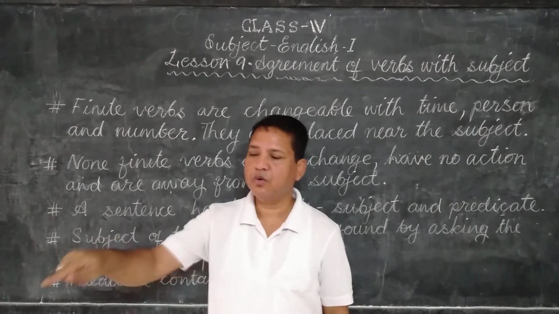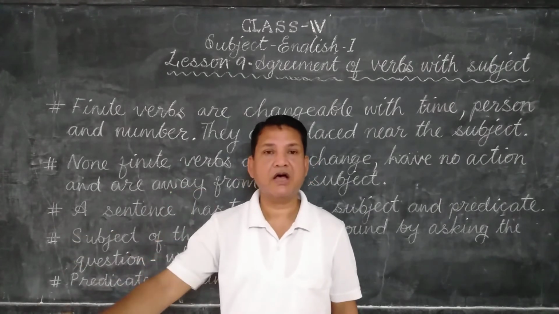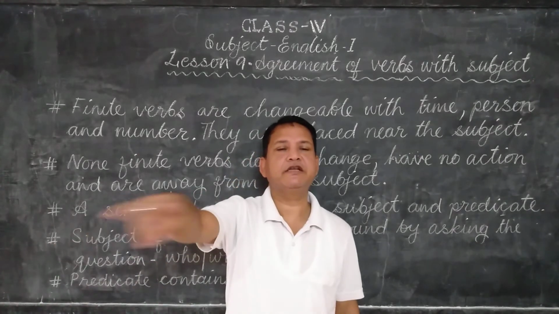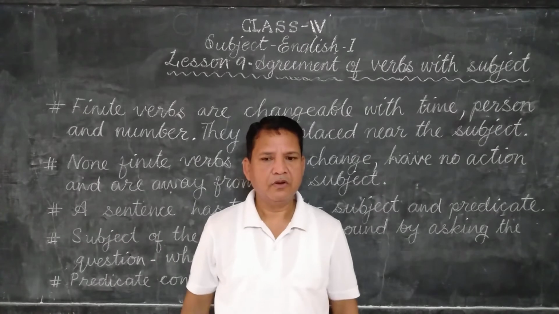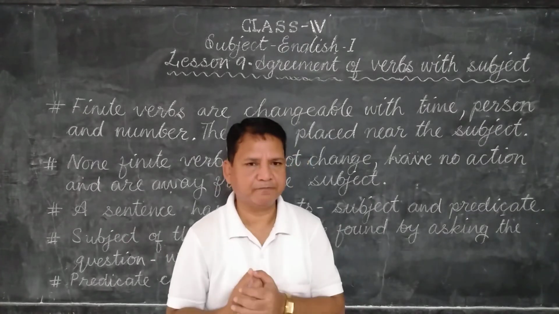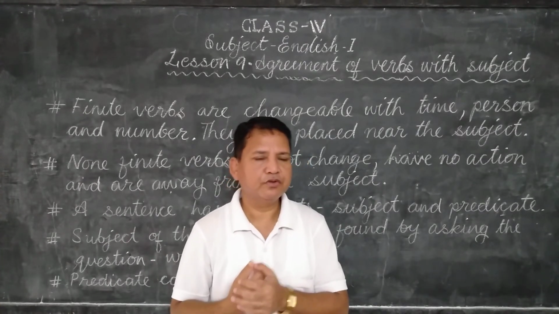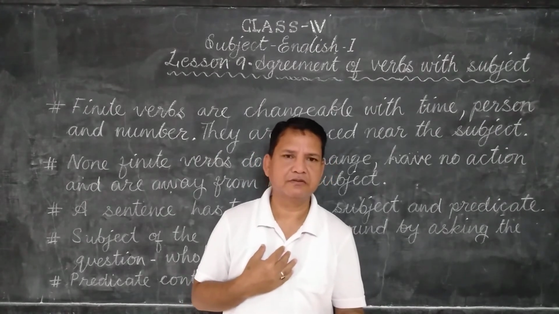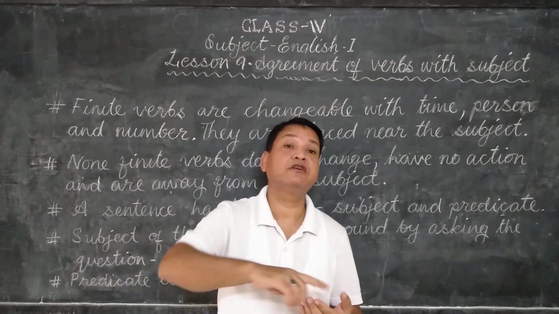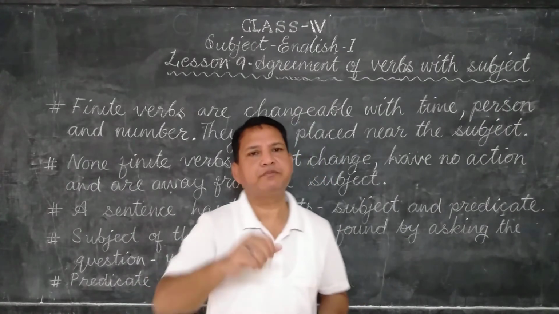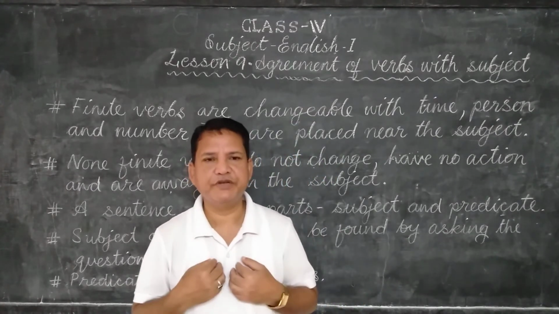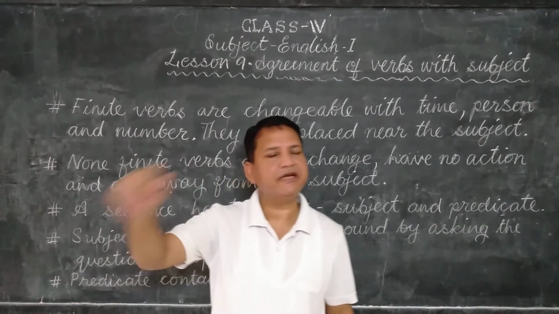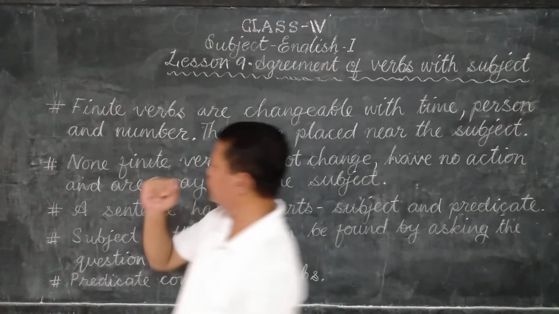Then we say, you are learning. You, second person. They are learning, third person. When you are discussing with somebody, you become the first person, and the person who is listening to you is the second person. And the person who you are talking about is the third person. I and we, first person. You, second person. They, third person. Then I have told you that.